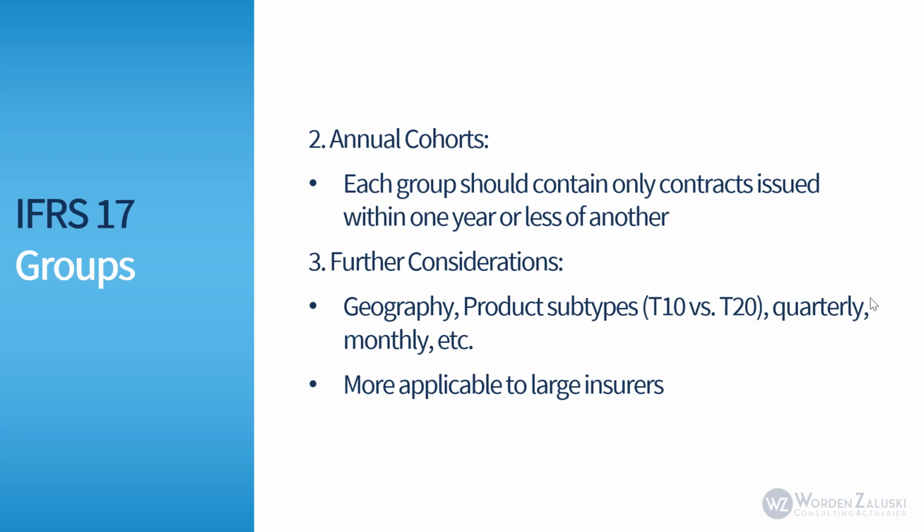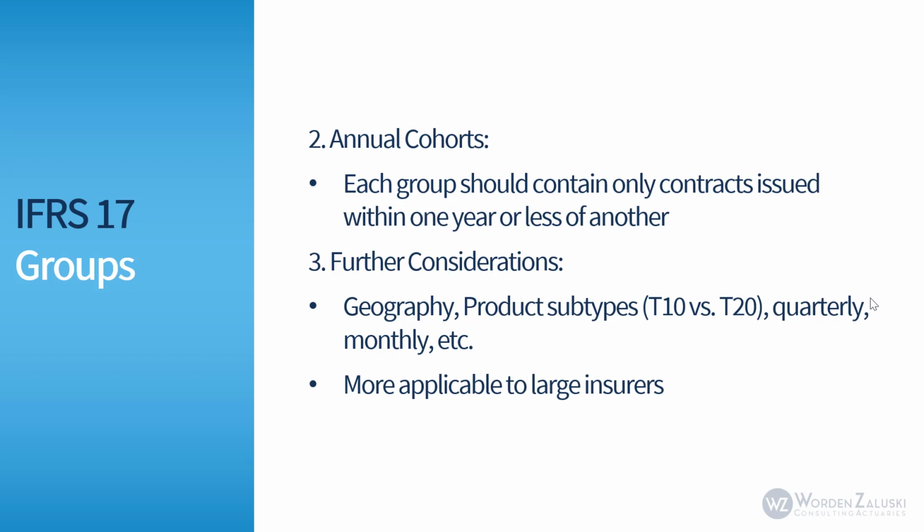Next, we have annual cohorts, and the requirement for each group is that each group should contain only contracts issued within 1 year or less of another. So you can't have contracts issued more than 12 months apart from each other in the same group. There is an exception to this on transition if applying the fair value on transition approach, and that would be for any policies at the transition date or prior to the transition date. You can group those policies into one group, and those policies in that group can be issued more than 1 year apart, but going forward, none of your groups can have contracts issued more than 1 year apart from each other.